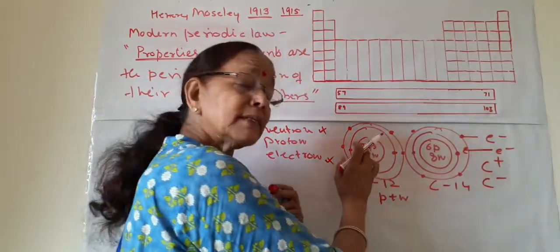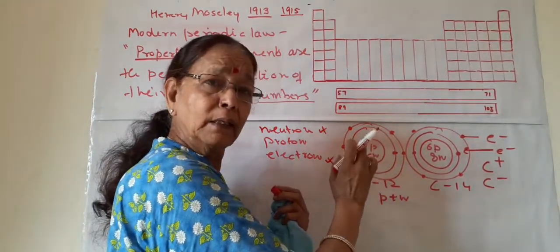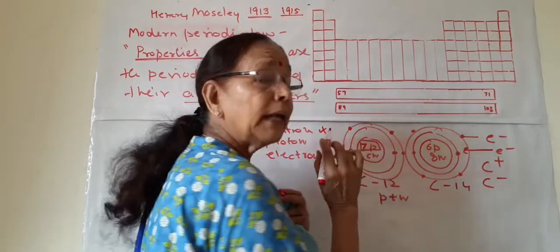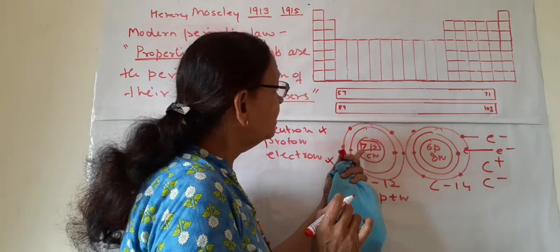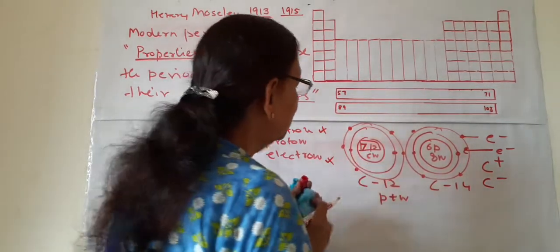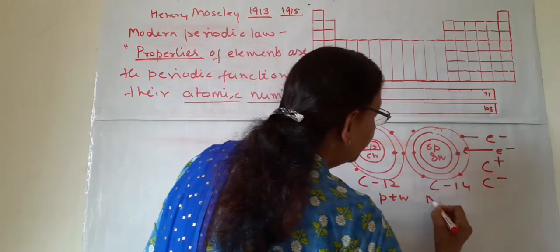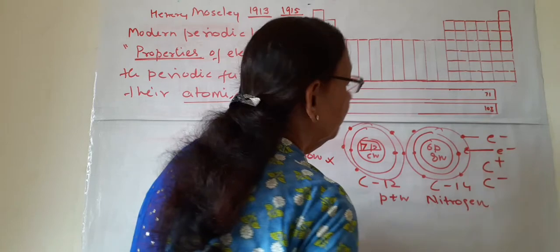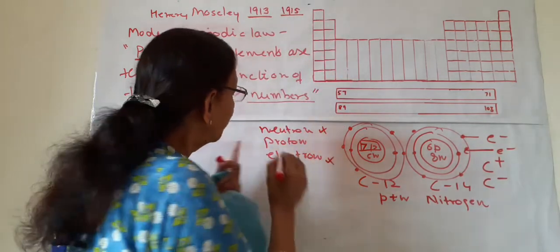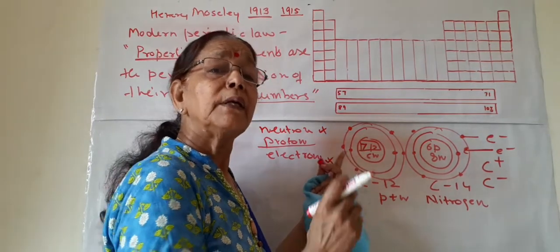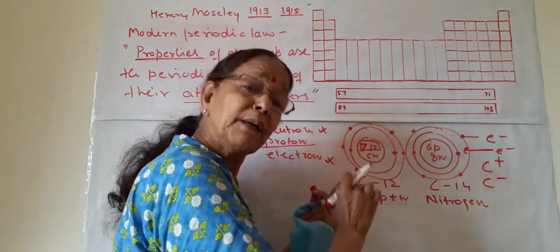Is this element carbon? No, this element is not a carbon atom, because here instead of 6 protons there are 7 protons, and now it is nitrogen.